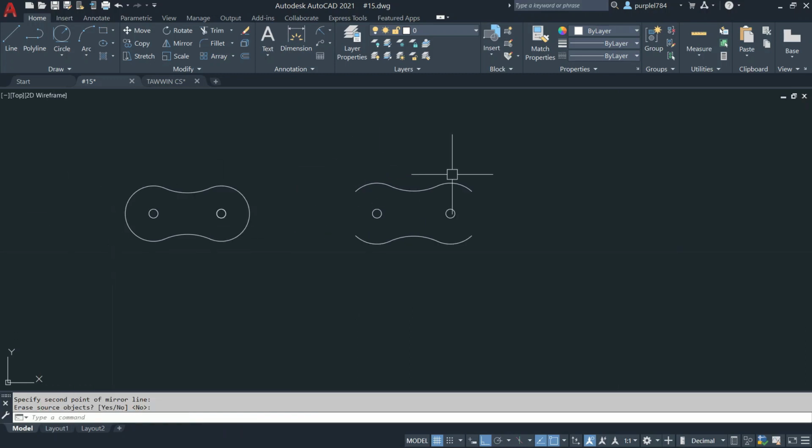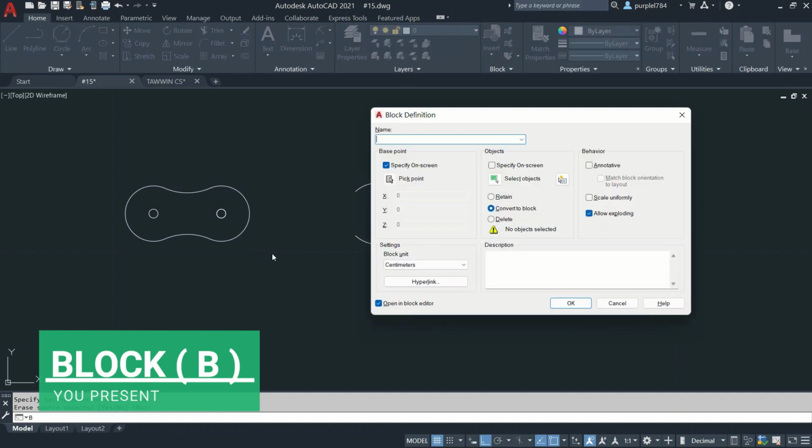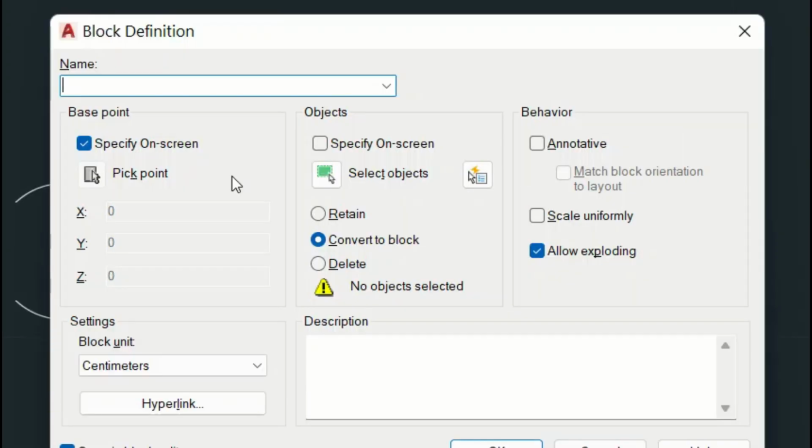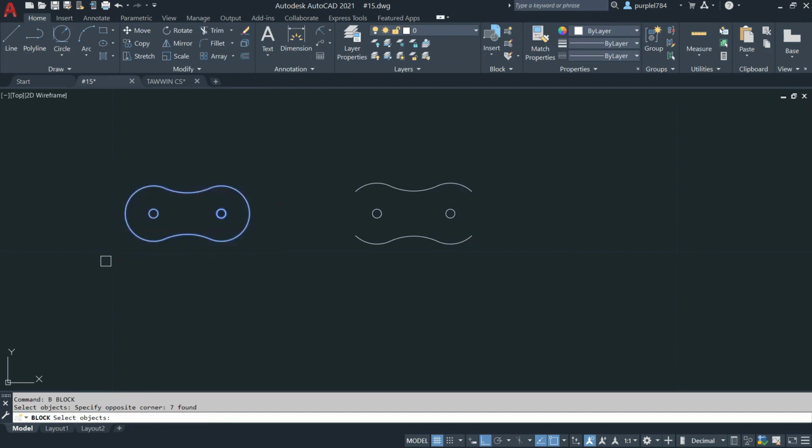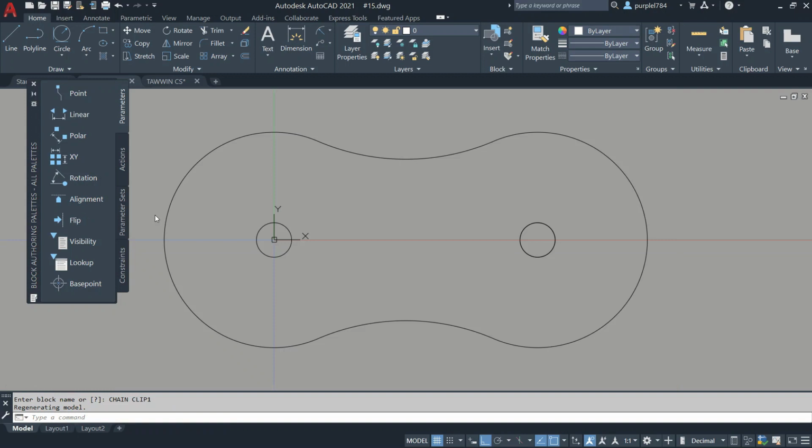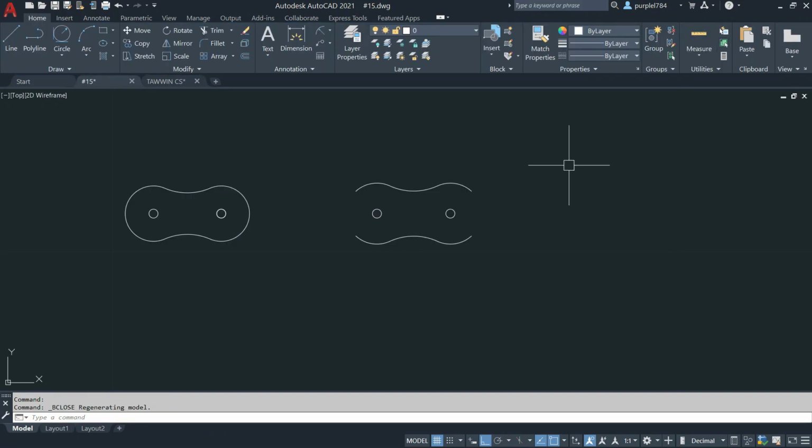I will make a plot for these two chain clips. The shortcut for plot is P enter. I will give the name A1. Select the object, press enter, and OK. Show the baseline. I will give here. Then close the plot editor.